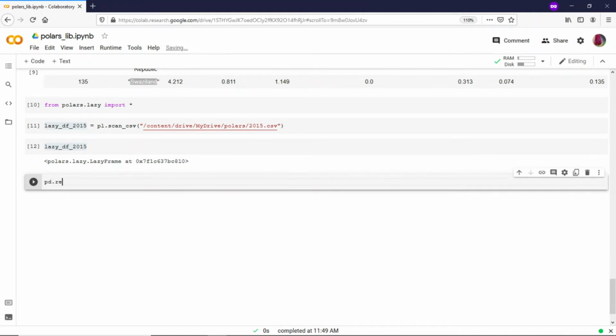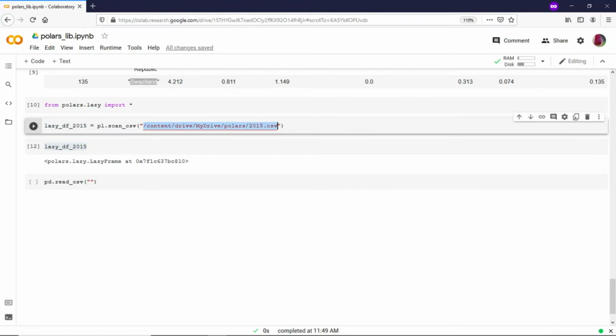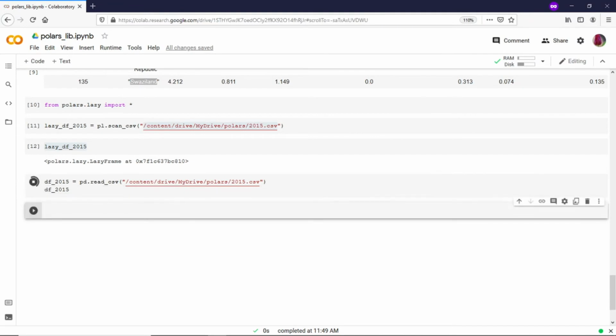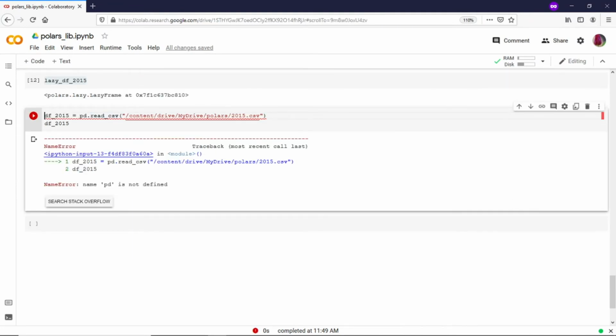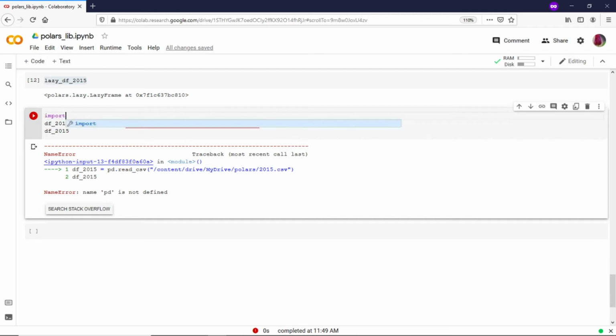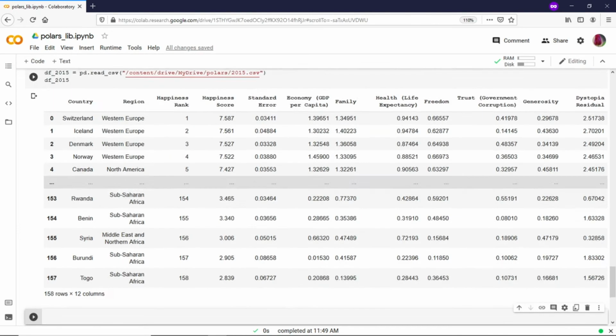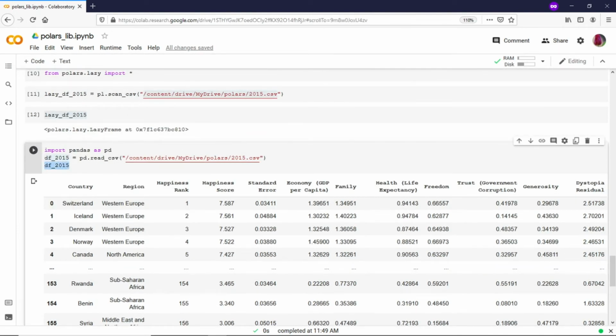So in pandas, what we do is read_csv, and sorry, this is the content. And let me give the file name as dataframe 2015. And if we have to print this, so it is printing right away. If I give the name of the object, it is printing right away, but here it is not printing.